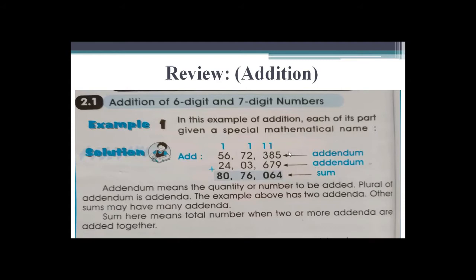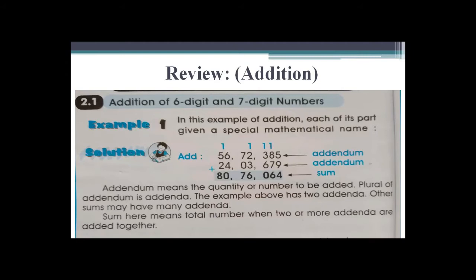So, sum means the total number when two or more addenda are added together. There is a possibility that 2, 3 or 4 addenda are given. You will add all of them, and the answer that comes after adding 2, 3 or 4 addenda is called the sum. I am just giving this review for your proper understanding.